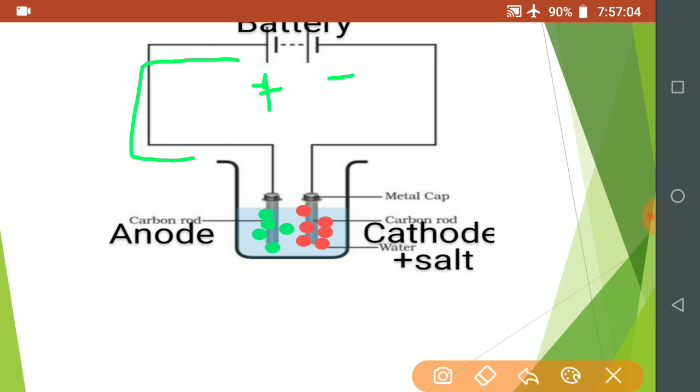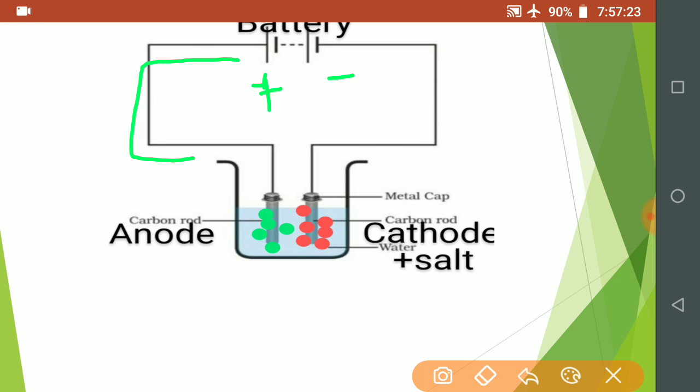The electrode which is connected to the negative terminal of the battery is called cathode, and the rod which is connected to the positive terminal of the battery is known as anode.